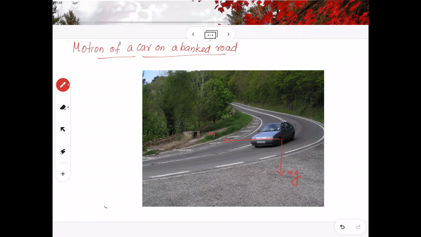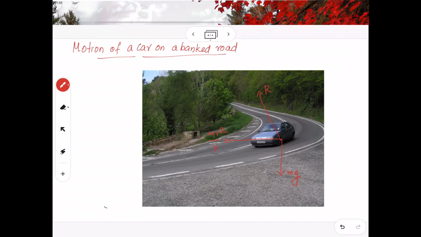So mv square by r will be the centripetal force, and definitely the normal reaction, which I take as R, will always be away from the surface of the road. So this is my R, the normal reaction. Basically the normal reaction comes from the weight of the car.